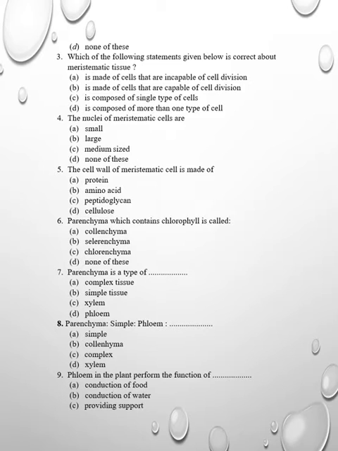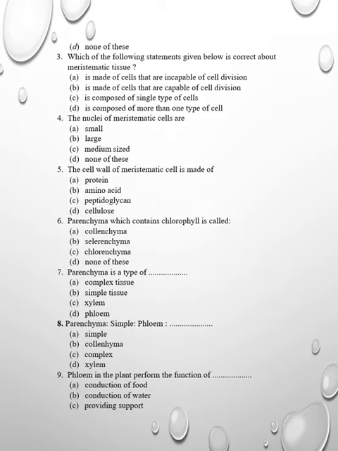Normally tissues are of two types: meristematic tissue and permanent tissues. Now these permanent tissues are simple permanent and complex permanent. Simple permanent tissues are parenchyma, collenchyma and sclerenchyma. All that introduction I already gave. And complex permanent tissues are xylem and phloem, where xylem conducts water and phloem conducts food material.